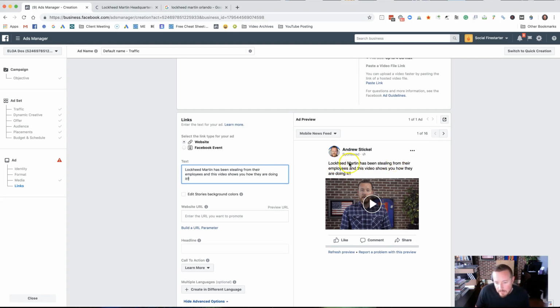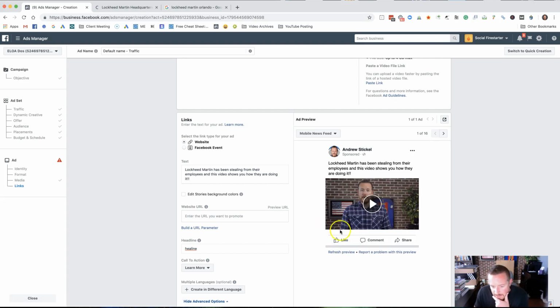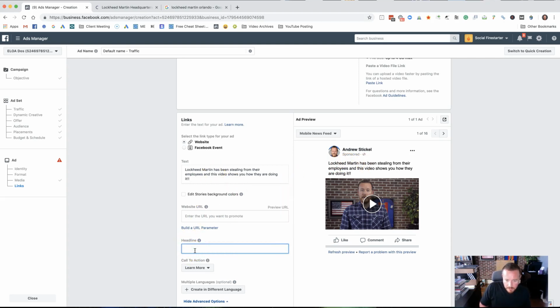But basically, you want Lockheed Martin at the very top, because even though Facebook says this is the headline, why is that not showing up? This is really the first thing people see. And then you can also do "Lockheed Martin employees need to see this."